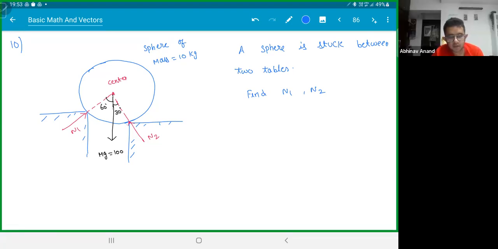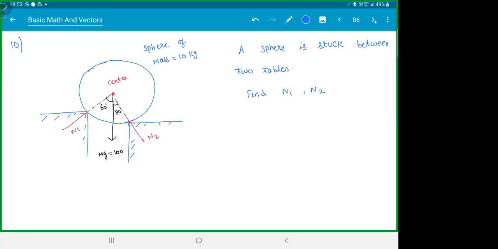The mass is 10 kg, right? So mg weight is 100 newtons. 10 into g. I'm taking g as 10.